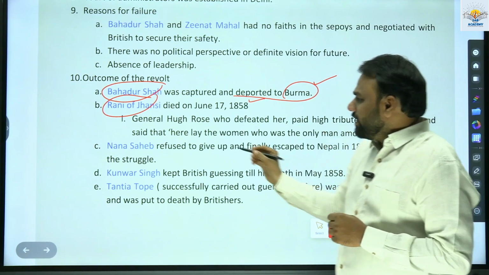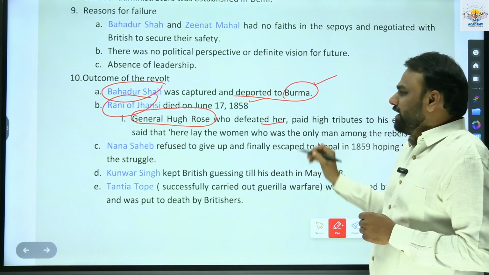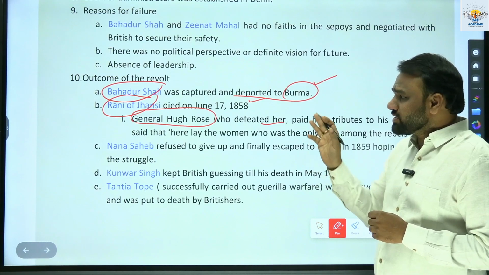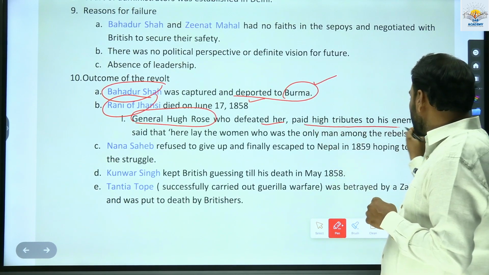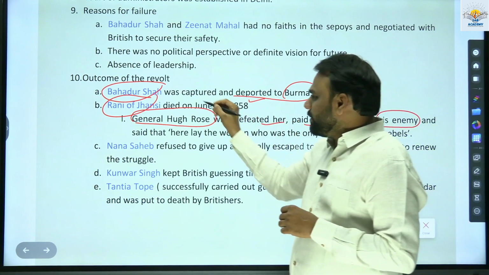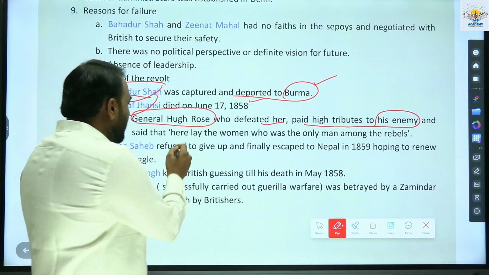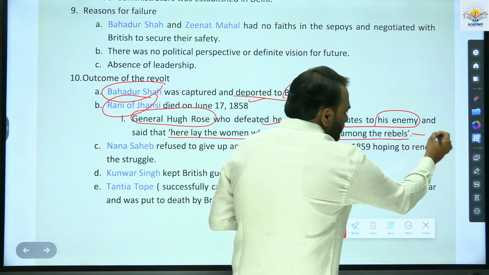Here, General Hugh Rose defeated her. During the war between Rani of Jhansi and General Hugh Rose, Hugh Rose defeated Rani of Jhansi. But after defeating her, he paid high tributes to his enemy. Whose enemy? His enemy was Rani of Jhansi. What did he say? He said that here lay the woman who was the only man among the rebels. Very important.